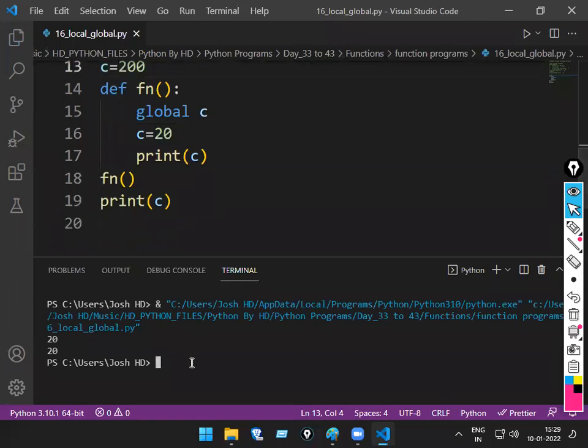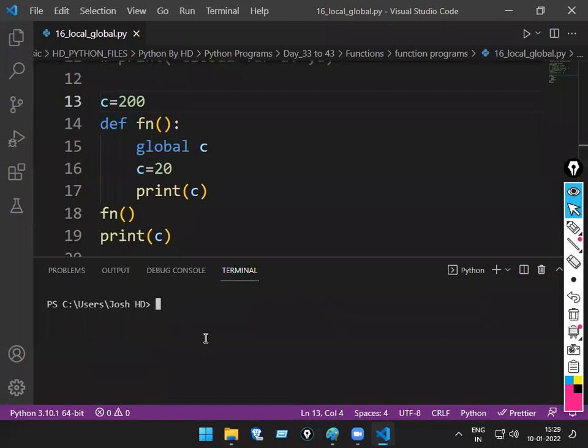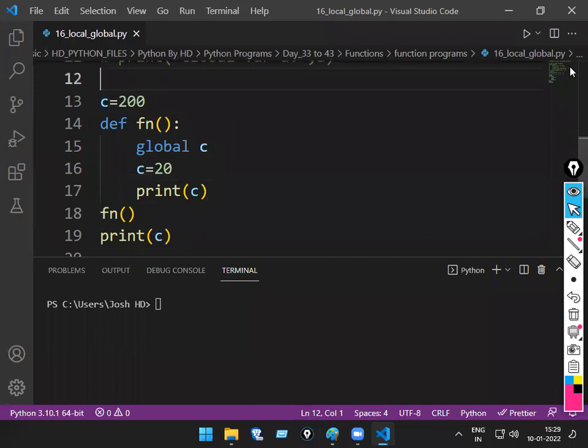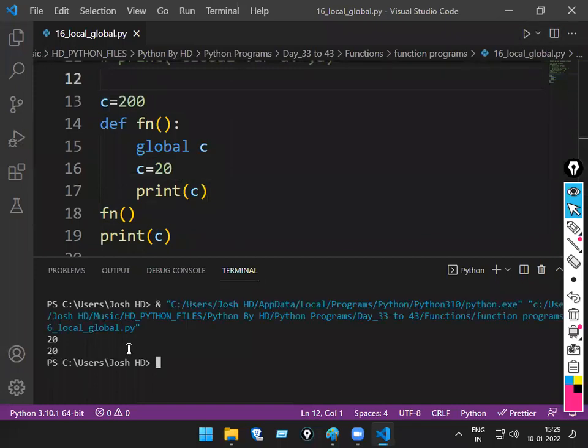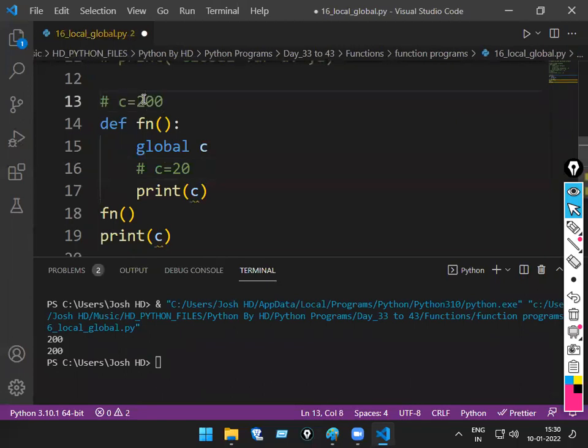If I come in now, first the function call will come. What will happen there? The c value is now 20. Print c. Local is there, global is there. Who will take it now? Global. When it's not there inside, then the inside one is given the highest priority. If I don't have this one, then what happens? 200. But once declared, this will help you understand.